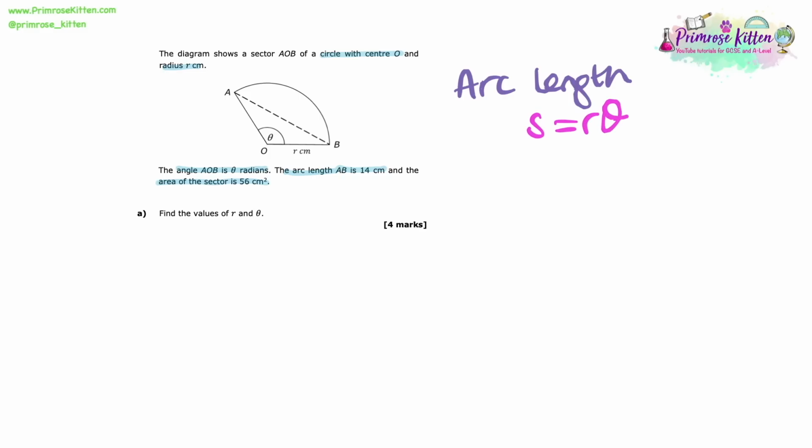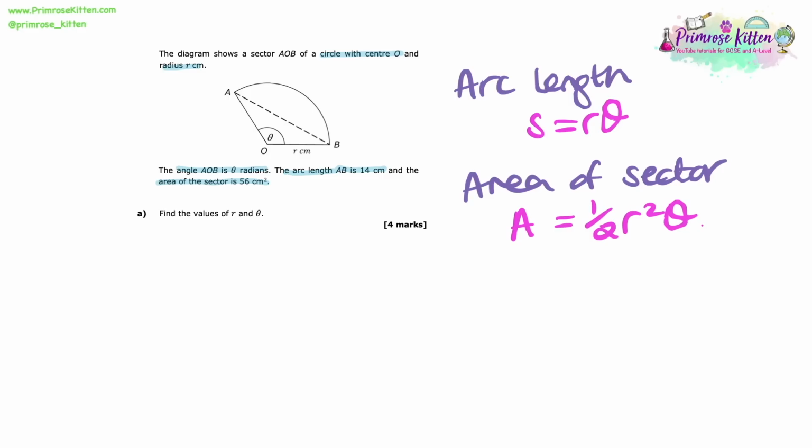Now to do this we need to know a couple of equations. We need to know that the arc length, S, is equal to R theta. We also need to know the equation for the area of a sector: A is equal to a half R squared theta. Now in both of these equations theta has to be in radians. So now we have a set of equations, we can start to make some substitutions.